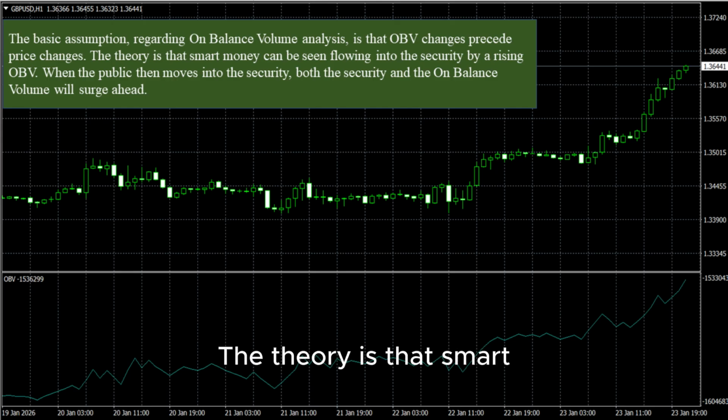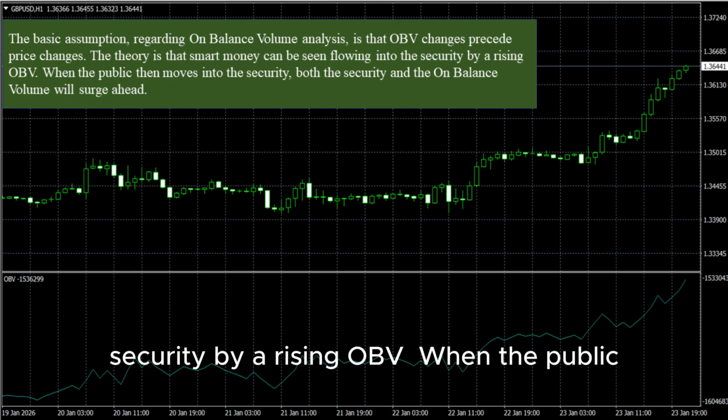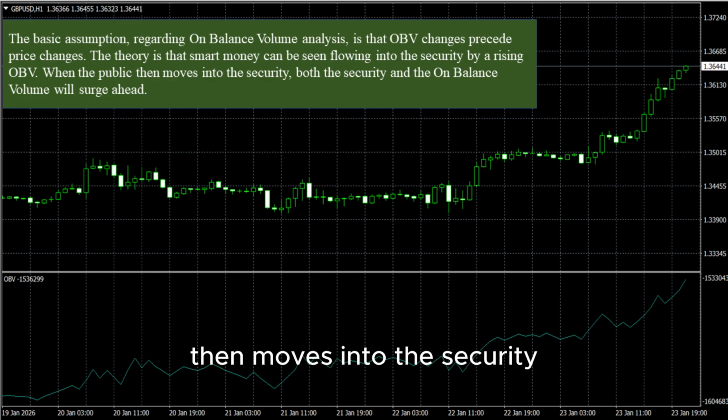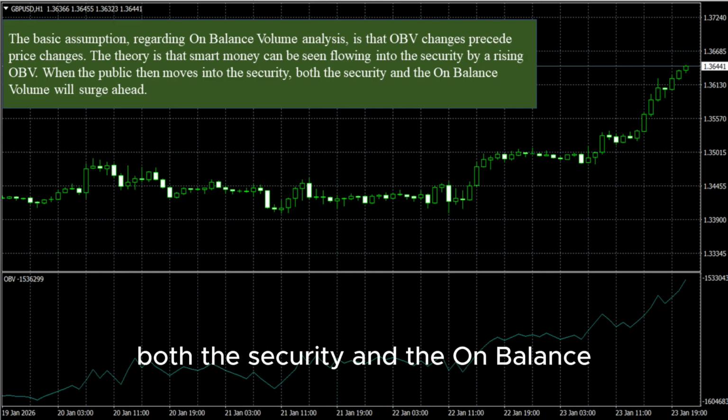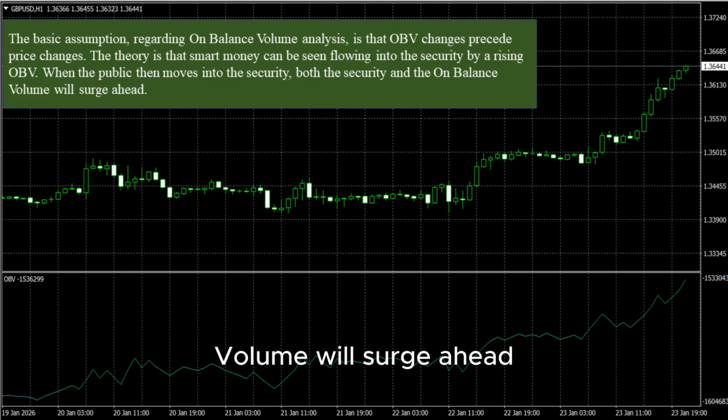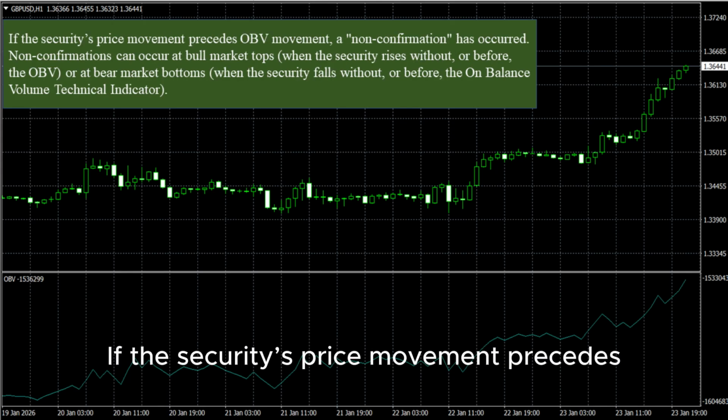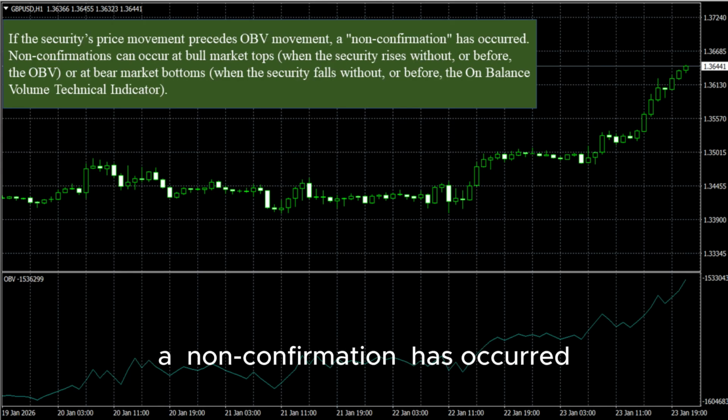The theory is that smart money can be seen flowing into the security by a rising OBV. When the public then moves into the security, both the security and the on-balance volume will surge ahead. If the security's price movement precedes OBV movement, a non-confirmation has occurred.